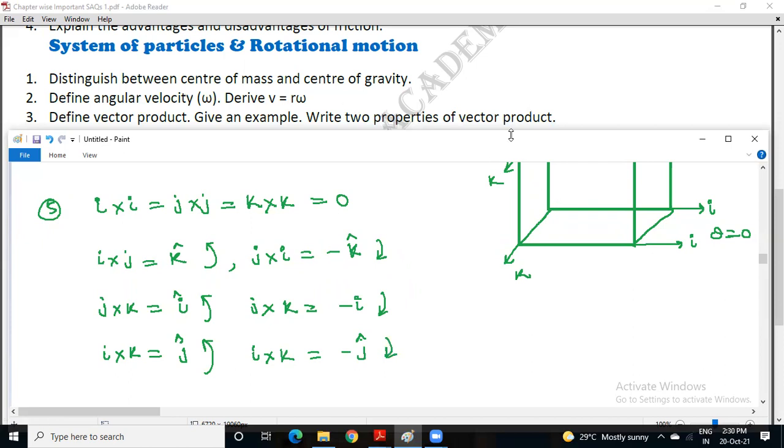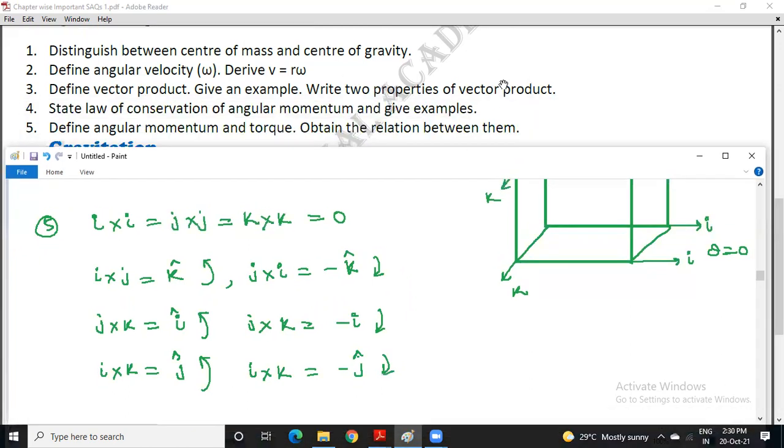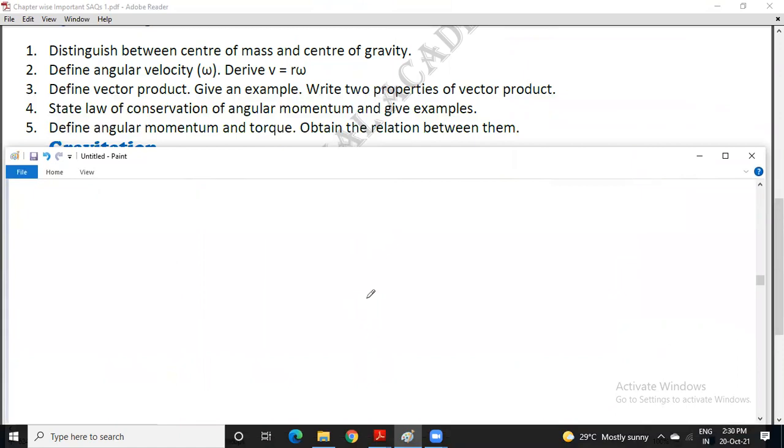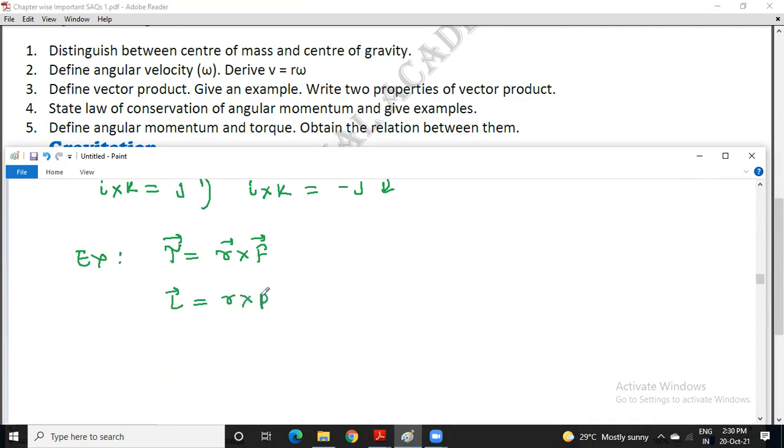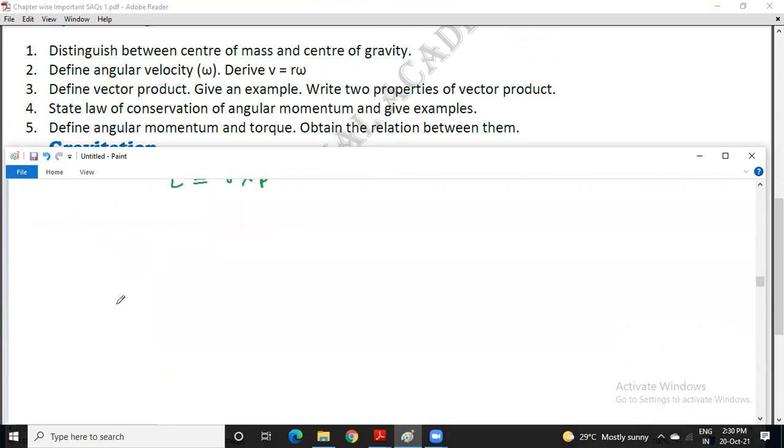Now moving to the next question: state the law of conservation of angular momentum and give examples. Sorry, I forgot to give the examples for the previous questions. The first example is torque, a vector quantity, r cross F. The second one is angular momentum, r cross p. Now, the fourth question.